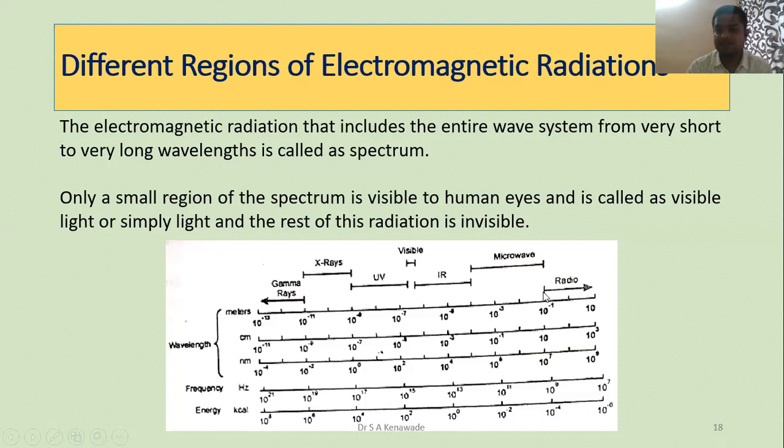The very first is radio, then microwave, then IR, then visible, then UV, then X-ray, and this is gamma ray. In the chart, the visible region is the very short range with which we can see anything in the world.